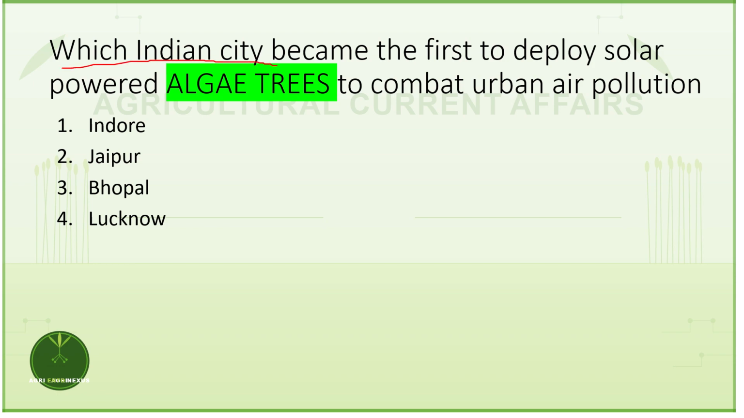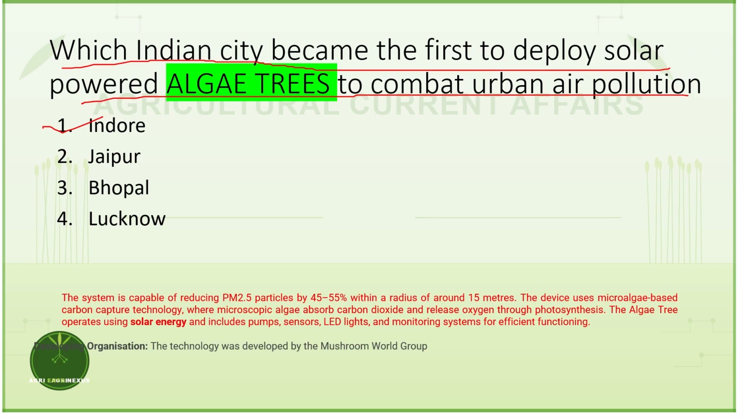Which Indian city became the first to deploy solar powered algae trees to combat urban air pollution? The answer is Indore. Recently, in Indore, these artificially developed algae trees were developed and arranged. They use microalgae based carbon capture technology to capture atmospheric carbon dioxide and release oxygen through photosynthesis.